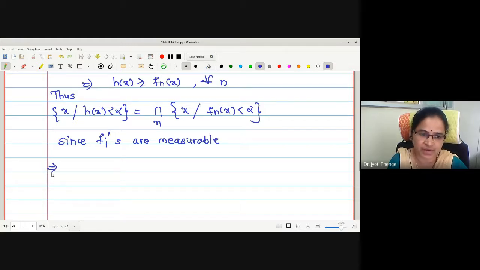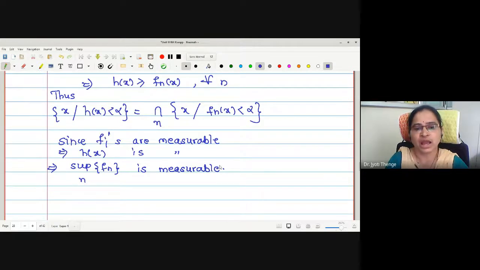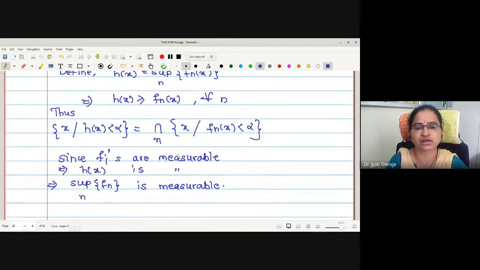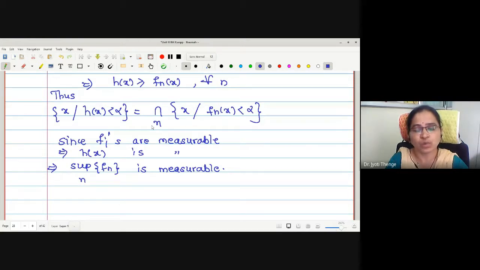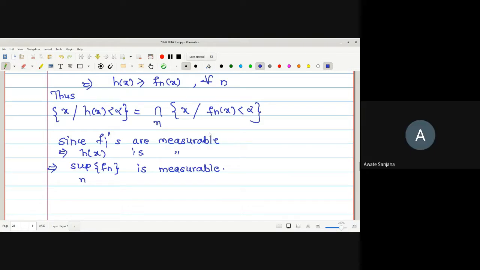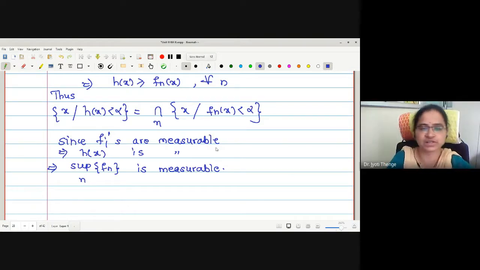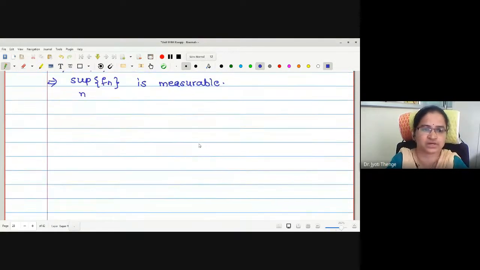May I write directly: this implies the supremum h is measurable. H of x is measurable, that is, the supremum over n of Fn is measurable. Correct? We got a countable intersection here. But what about the countable intersection of measurable sets? Measurable. Yes, it is measurable. In step 1 we got a finite intersection; here it is a countable intersection.